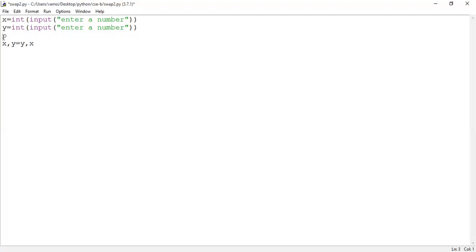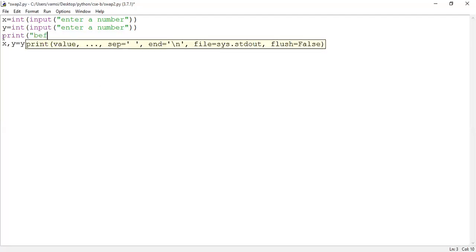So here we can write print before swapping, what are the values of X and Y, we will display.